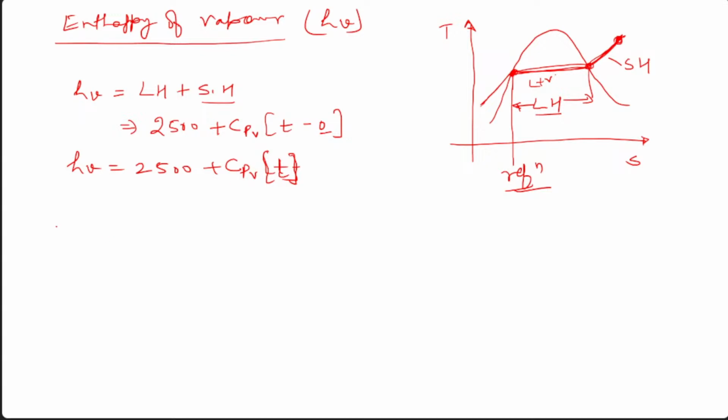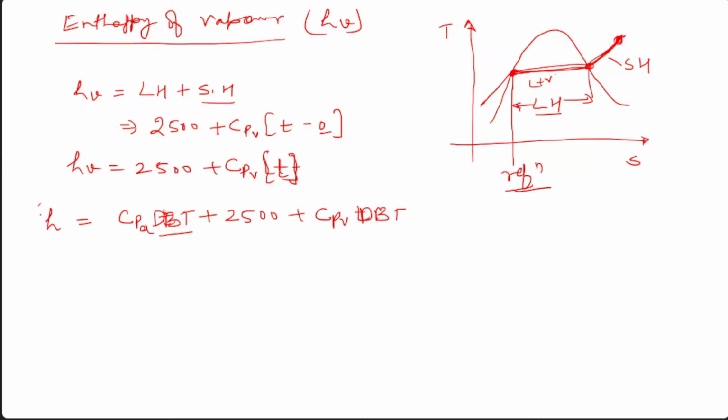So the total enthalpy of the air per kg of dry air would be Cpa T plus 2500 plus Cpv T. T means the dry bulb temperature, DBT, and this is also the same dry bulb temperature. Is it okay?